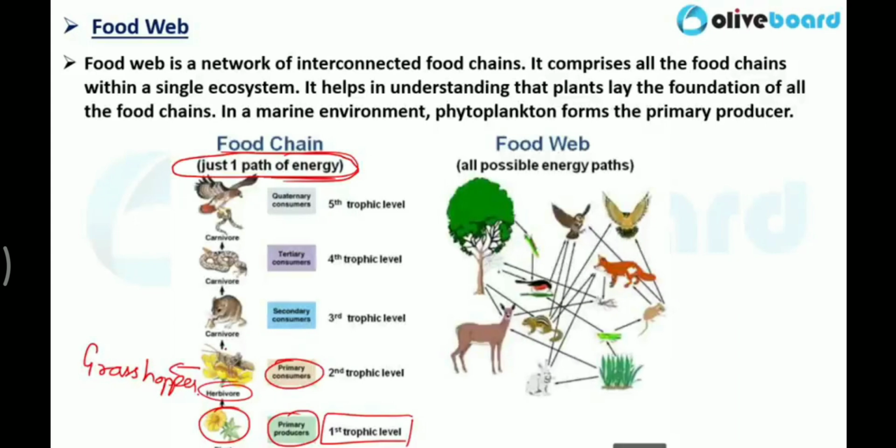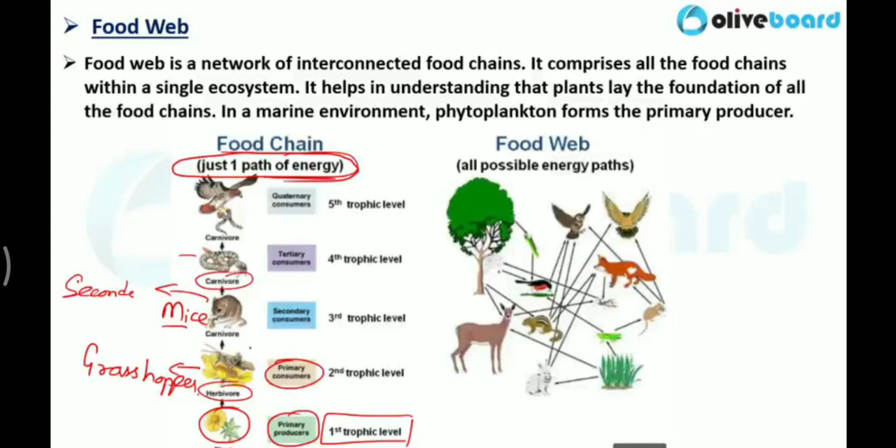Clear? So this is herbivorous. Now this is a mice. Mice is carnivorous, or you can say omnivorous, so it is a secondary consumer. Again, snake is a tertiary consumer, and the last one is the predator, that is eagle.